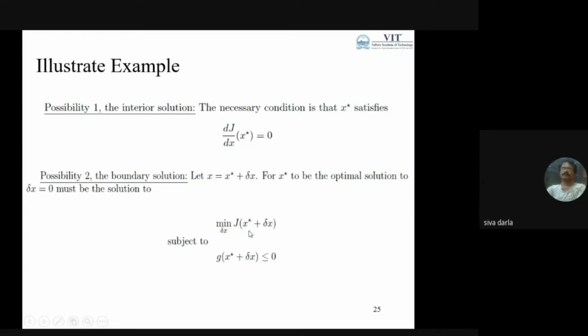Okay. If I want to get the boundary solution, then it is the minimization of f of x star plus delta x, where I am going to optimize the delta x values, so that almost all are reaching 0, subject to g of x star plus delta x less than or equal to 0. So this is the boundary solution of the typical example problem.